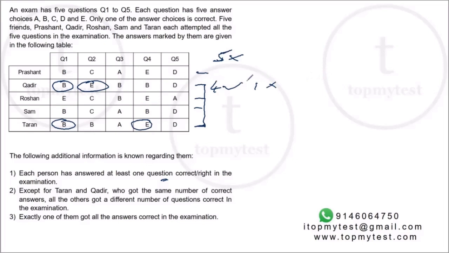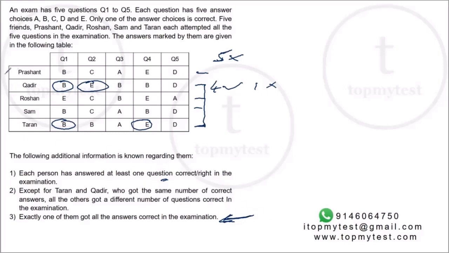Okay, and it also says exactly one of them got all the answers correct in the examination. So one of them got 5 right, 0 wrong, and we also know it cannot be Kader and Taran, because then you'll have 2 people who will get 5 right, 0 wrong. Right, which means that if you find the person who got all of them right, then you know that is the answer key for the examination. We can also find out what the scores of the others were and then match with the rest of the information. So let's try to do this.